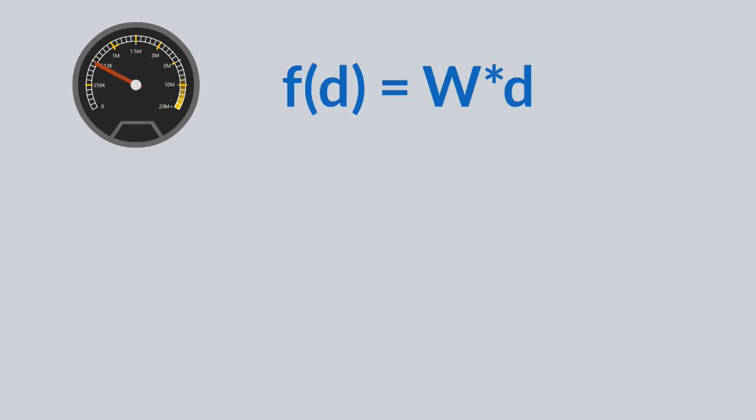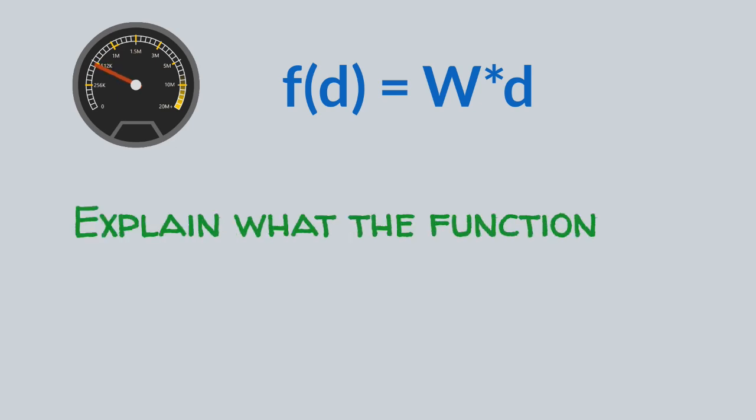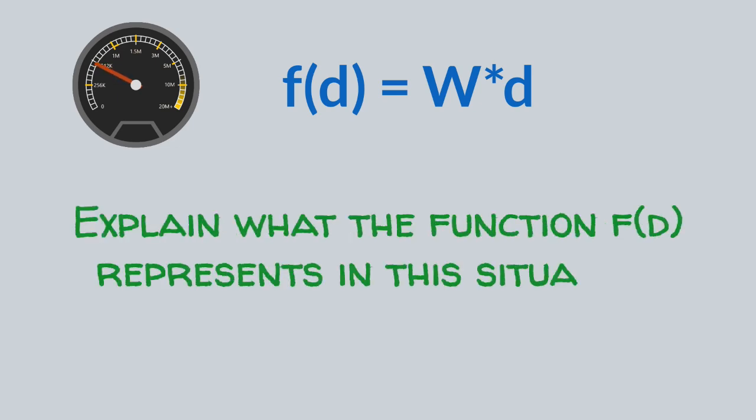Mike said the water pressure in a hose depends on the distance from the fire hydrant. The function f of d equals w times d describes this relationship. Explain what the function f of d represents in this situation.